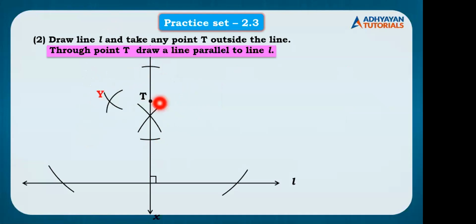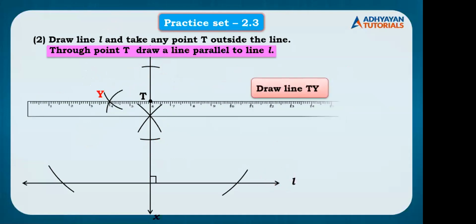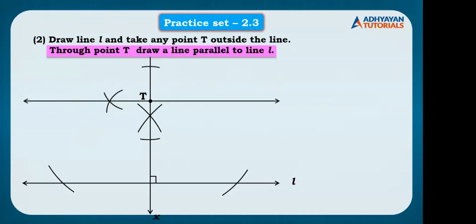Now you connect point T and point Y, and that would be the line, children, when you extend it, which would be parallel to line L. Hope everybody has done it the similar way. And at least those who have not understood, have understood now how to draw it.